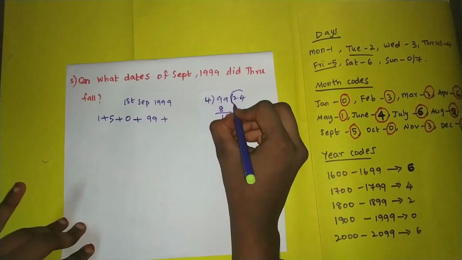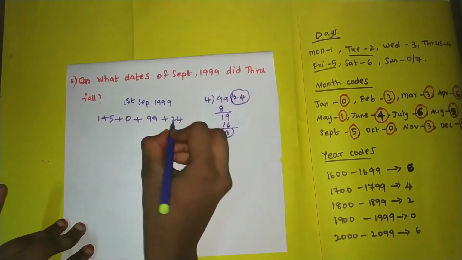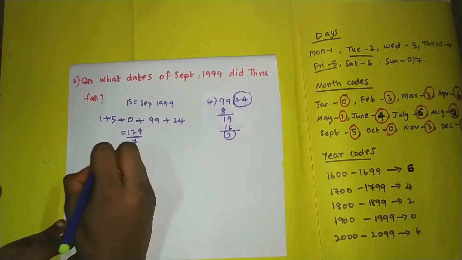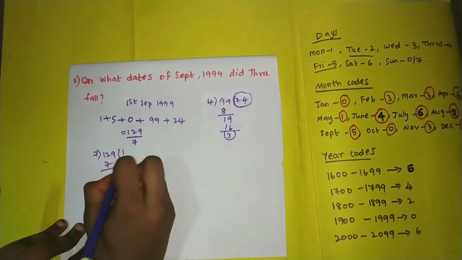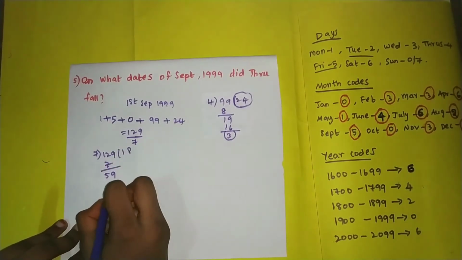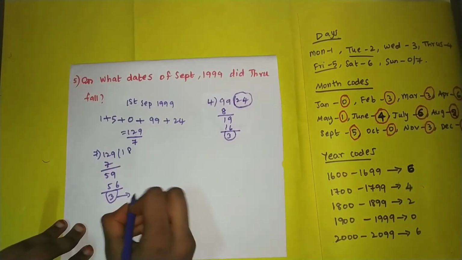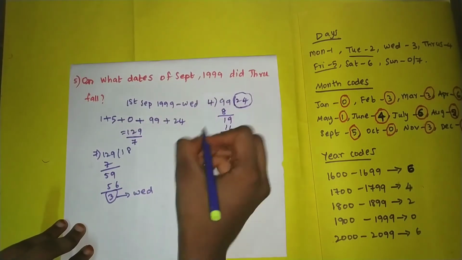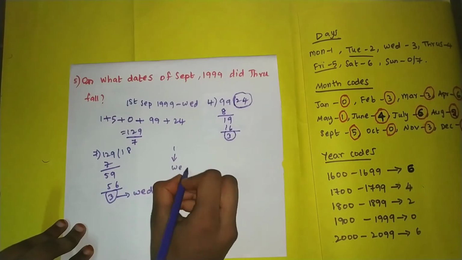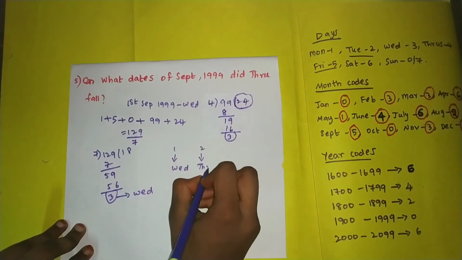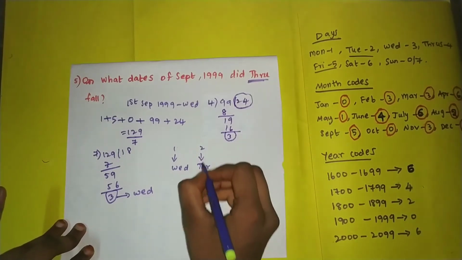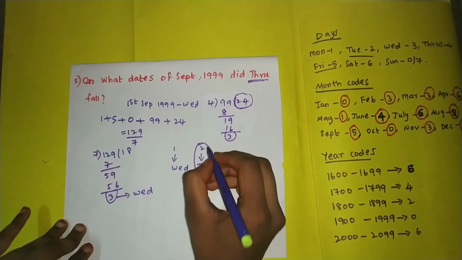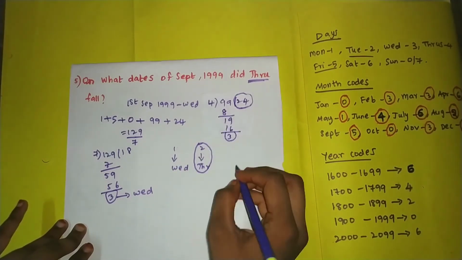Now you have to take the quotient from here, which is 24. So when you add up all these, you will get 129. This 129 should be divided by 7. When you divide 129 by 7, 18 sevens are 126, so the remainder is 3. So 3 indicates Wednesday. So you know that 1st September 1999 is a Wednesday. Now when 1st is Wednesday, 2nd will be Thursday. They are asking about Thursday in this question. From this you found out the first Thursday falls on 2nd of September 1999.